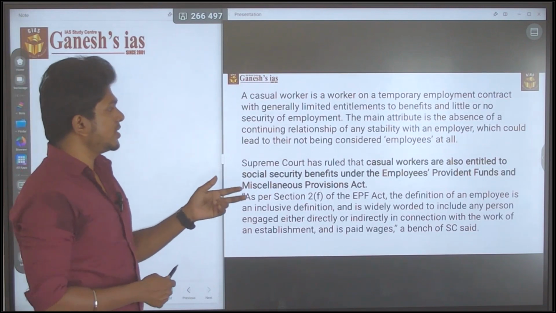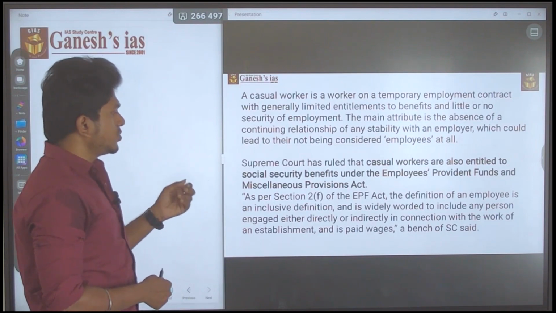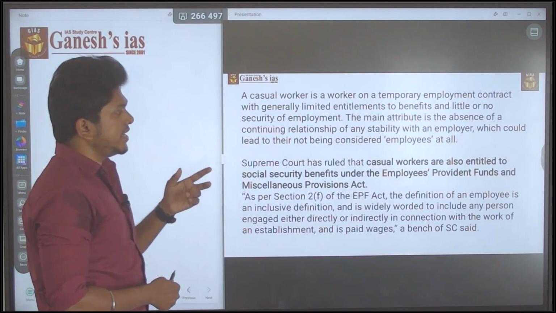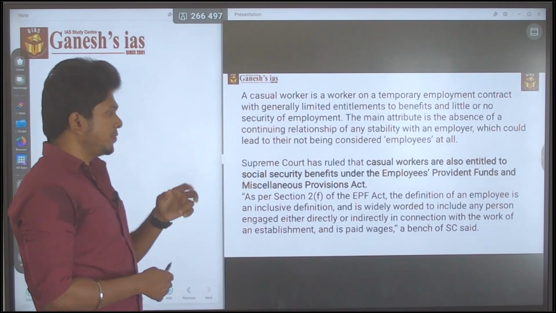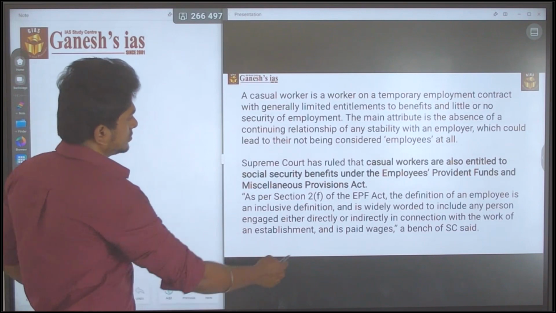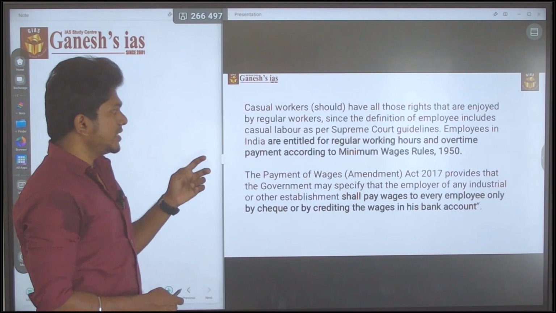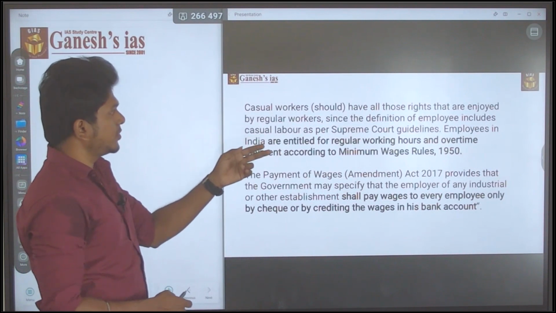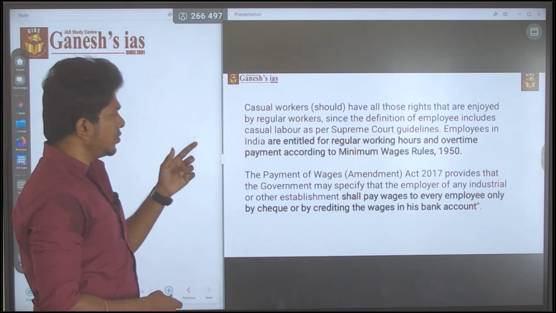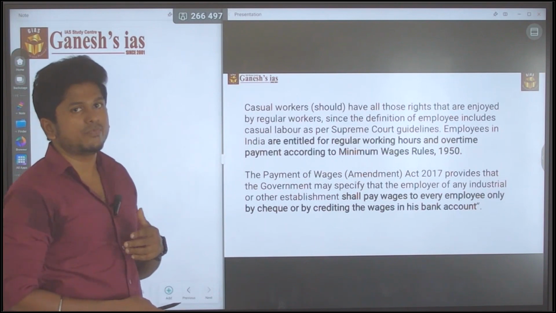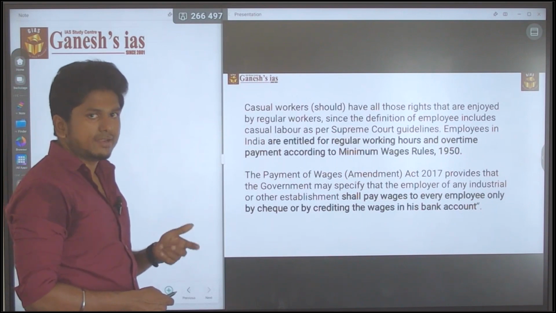The Supreme Court has ruled that casual workers are also entitled to the social security benefits under the Employee Provident Fund and Miscellaneous Provisions Act. In such a way they said it. Next, the Supreme Court also said that as per the Supreme Court guidelines, employees in India are entitled for regular working hour and overtime payment according to the minimum wage rule. That was also said by the Supreme Court guidelines.